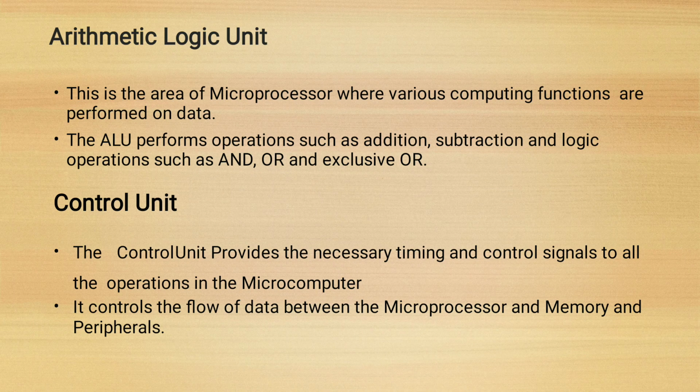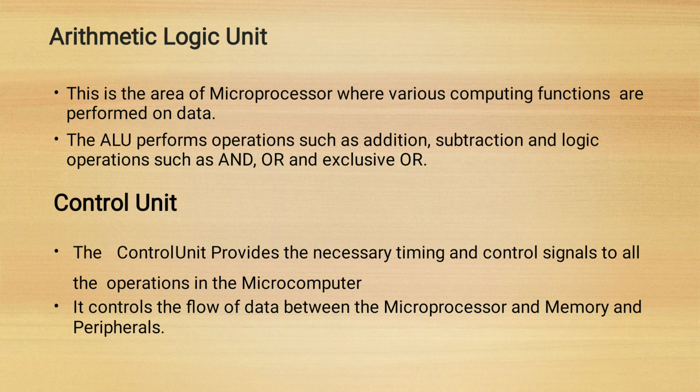Control unit. The control unit provides the necessary timing and control signals to all the operations in the microprocessor. It controls the flow of data between the microprocessor and memory and peripherals. It acts as the brain of a computer.